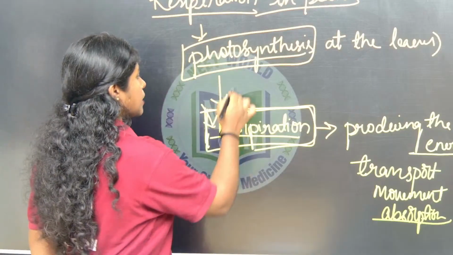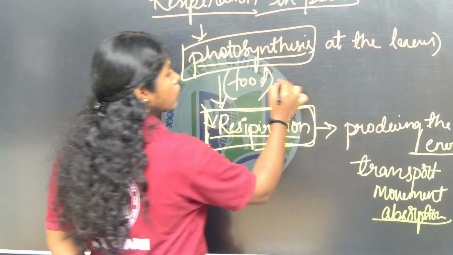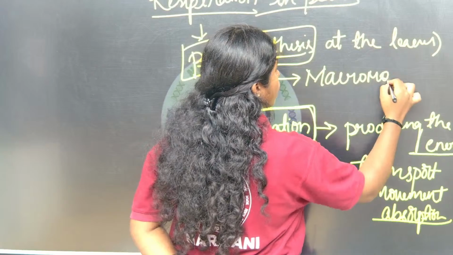It is nothing but the food prepared by the plant, and the food is nothing but macromolecules.